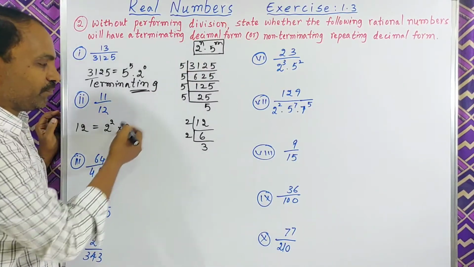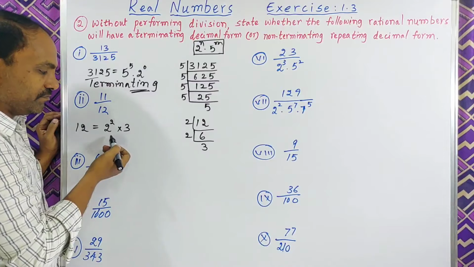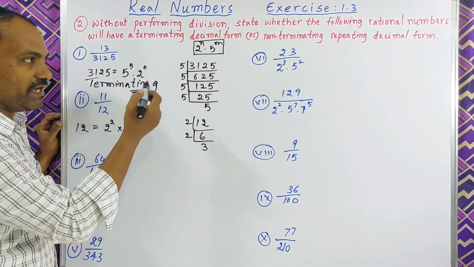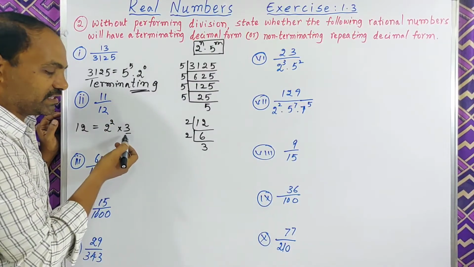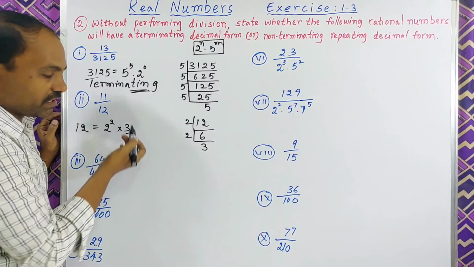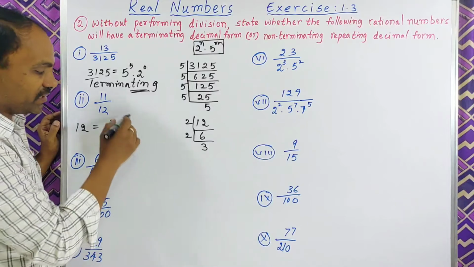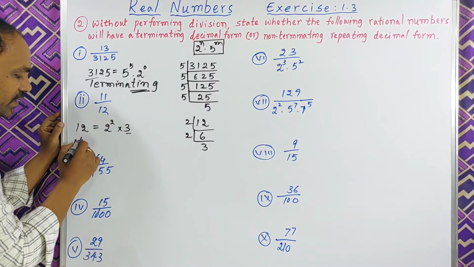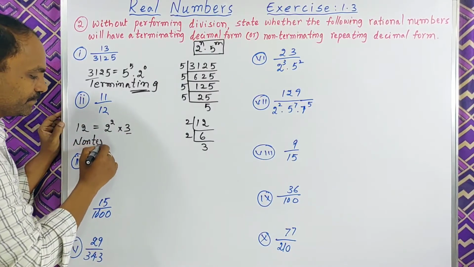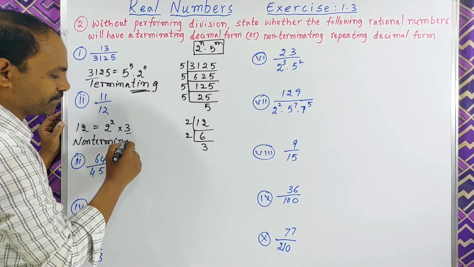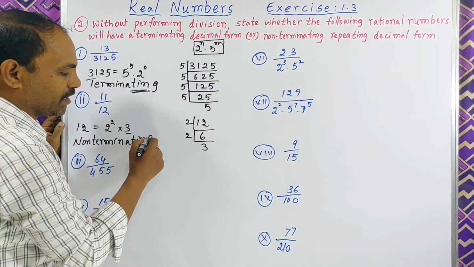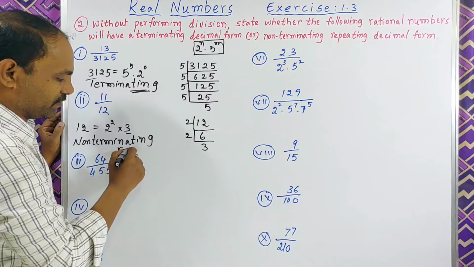Is it in the form of 2 power n into 5 power m? Other than 2 and 5, 3 also comes here. That's why this one is non-terminating and repeating.